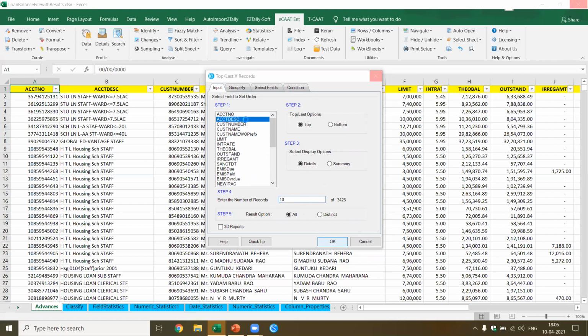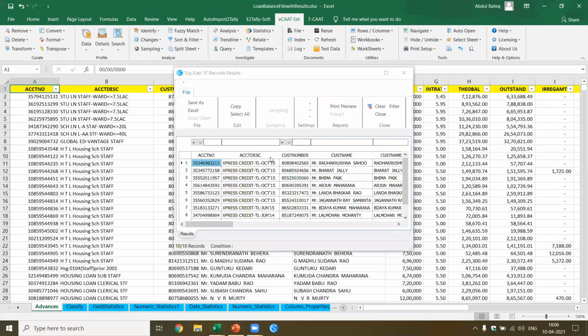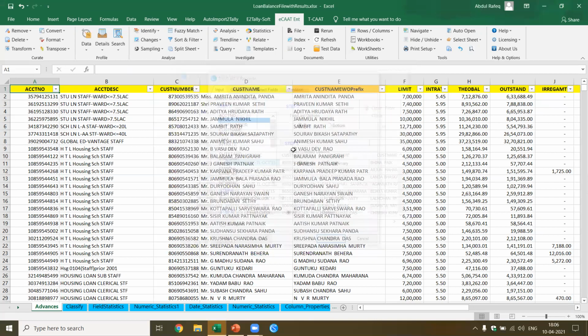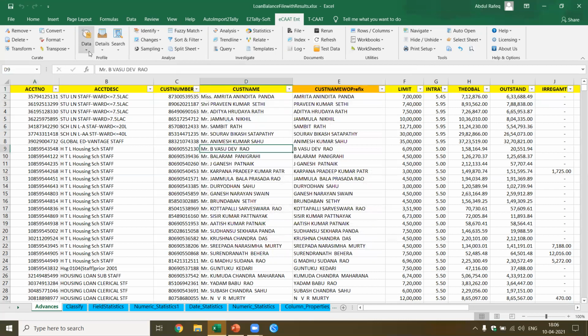Now, what it did is it applied based on the character, which is not correct. We got the result, but this is not correct because it picked up based on the character. This is not what we're looking for. Let's perform this correctly again.